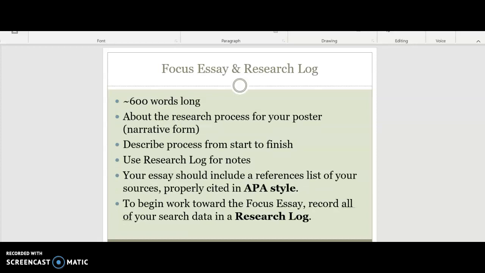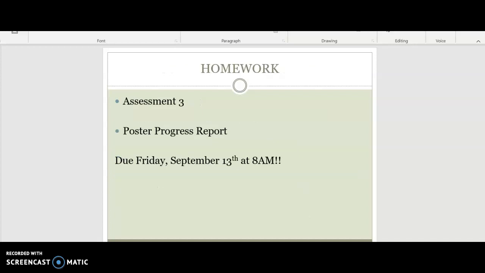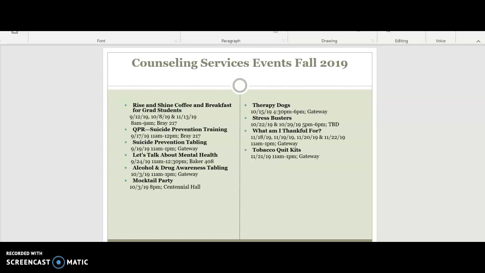You're going to describe the process from start to finish, and use a research log for notes, which I gave examples of. Your essay should include a reference list of your sources properly cited in APA style. To begin work towards a focus essay, record all of your search data for the poster project in a research log. And more homework for this week is Assessment 3 and the poster progress report, and these are all due Sunday. This is for my in-person class.